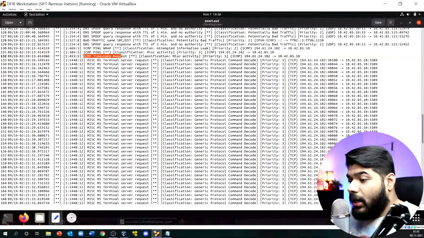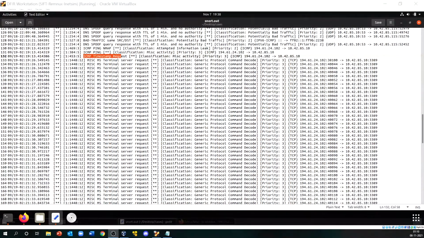Let me remove my face from here, and now look at this, guys. There is traffic going to this IP address. It is like a generic protocol command decode. And you see this is 3389, guys, which is an RDP request, right?